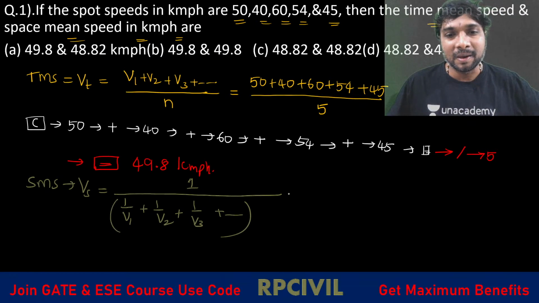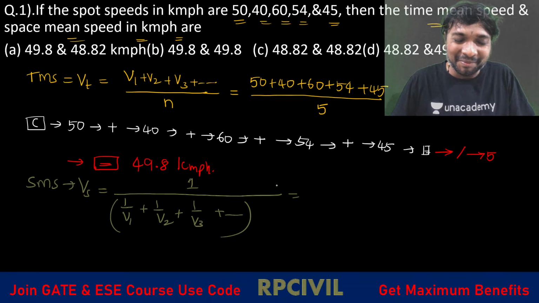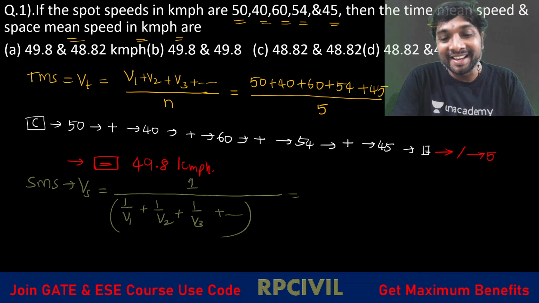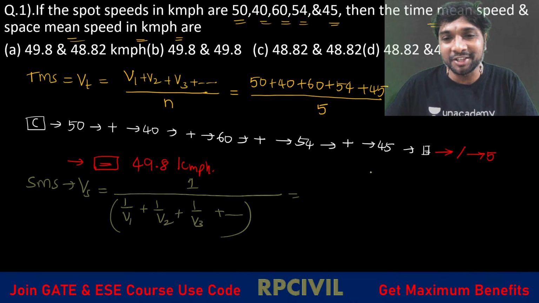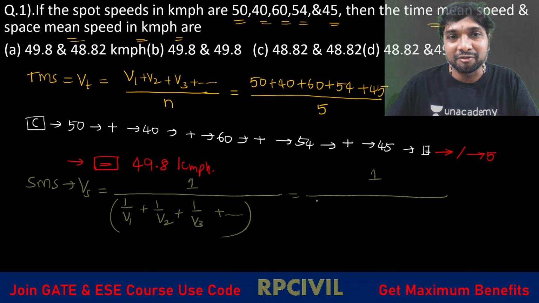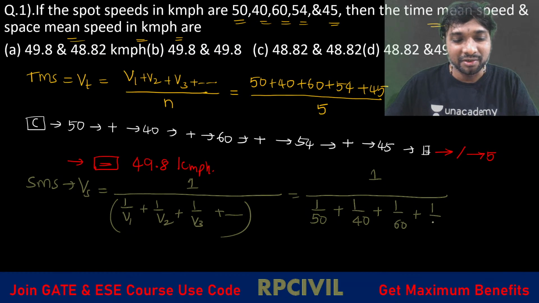So what do you have? This is a slightly critical problem, yes or no? Here comes the usage of the calculator. Here the actual usage of the calculator comes into the picture, is it not, all of you? 1 divided by what? 1 by 50 plus 1 by 40 plus 1 by 60 plus 1 by 54 plus 1 by 45.